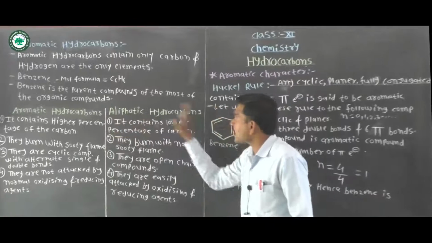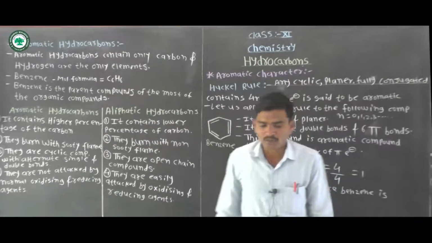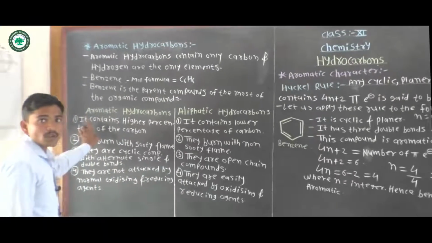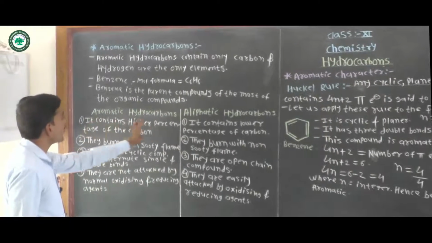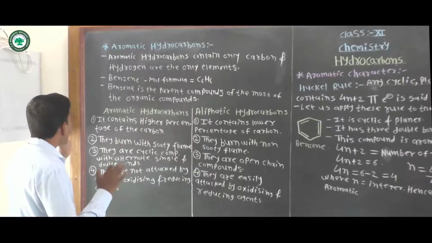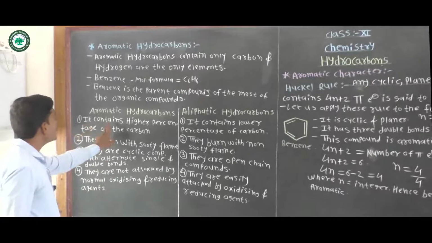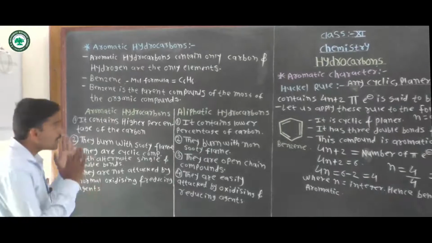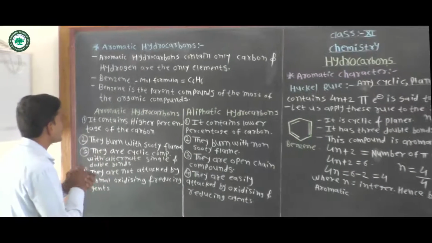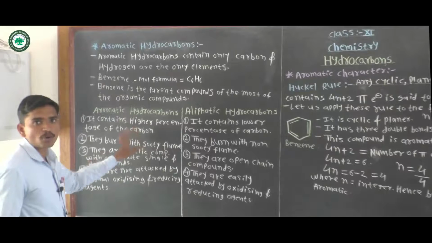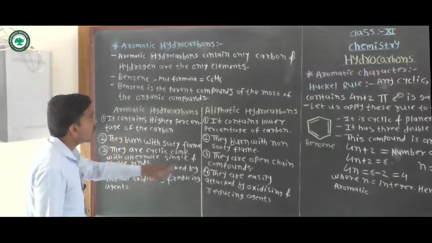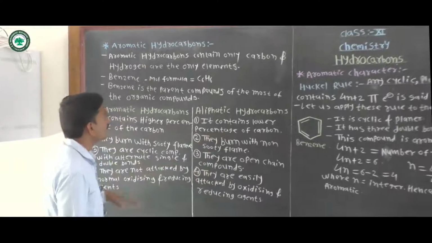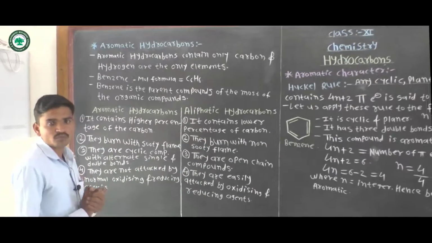Aromatic hydrocarbons contain a higher percentage of carbon, and aliphatic hydrocarbons contain a lower percentage of carbon.